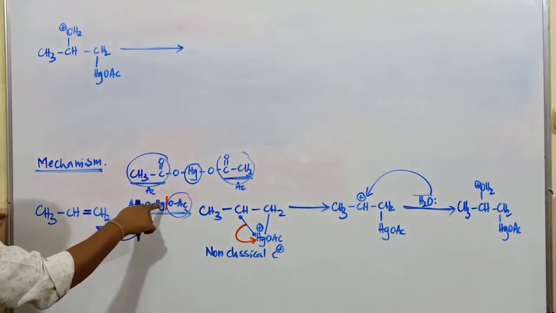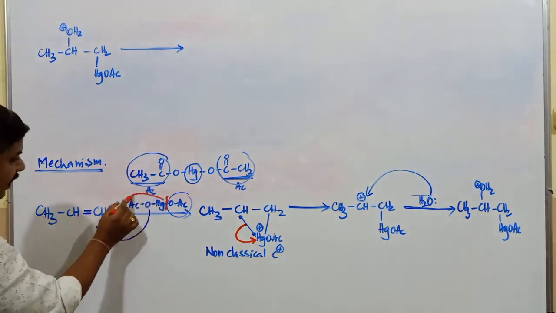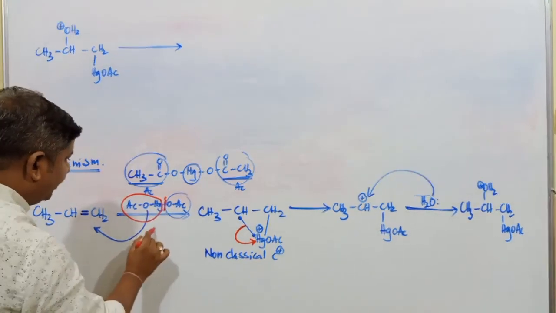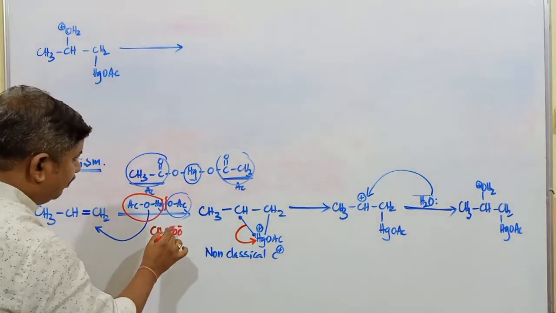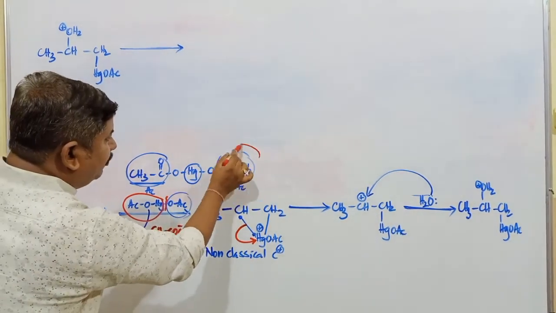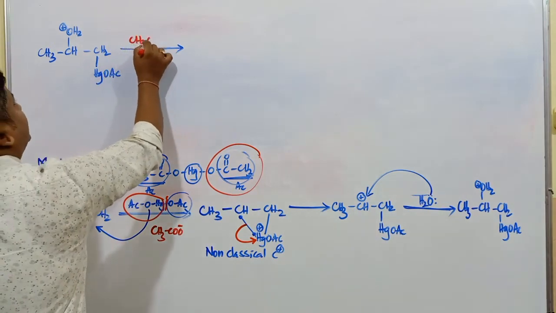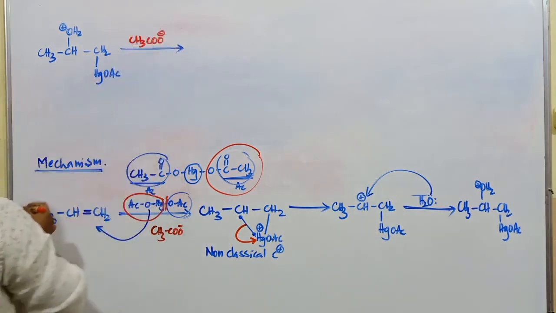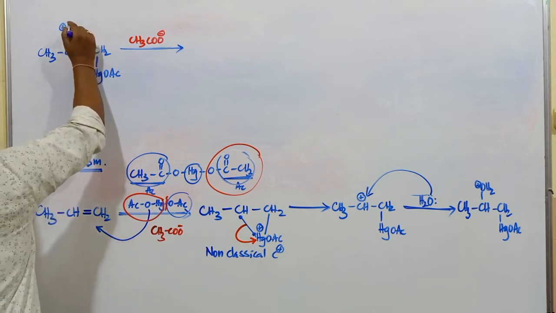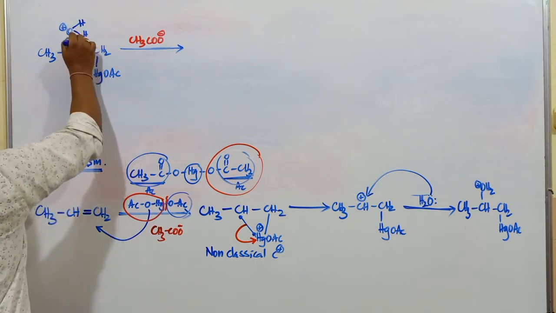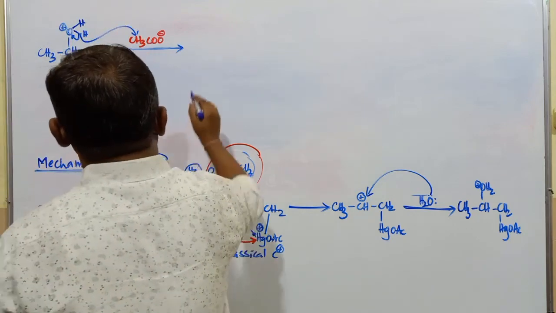Fine. So in this molecule, after cleavage of the bond, this part is going to attack which carbon? This carbon-carbon double bond. The remaining group is going to be CH3COO minus. This group is left out. CH3COO minus attacks here. Two hydrogen atoms were there, these will donate the electron, and this hydrogen is added to this group.